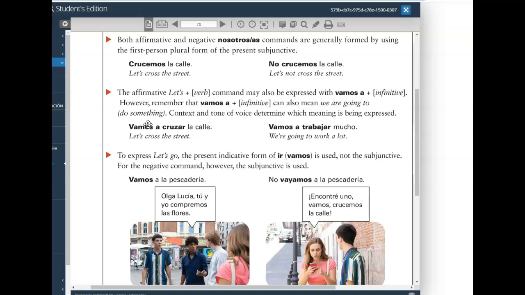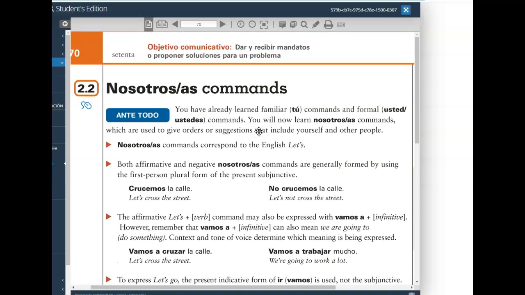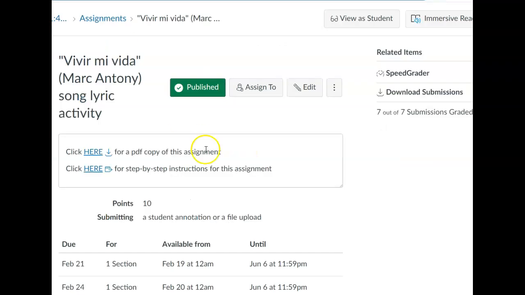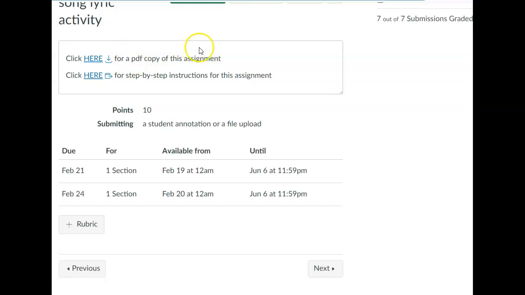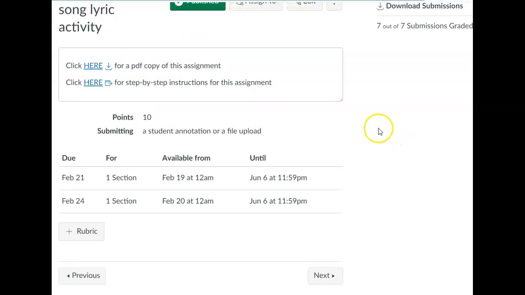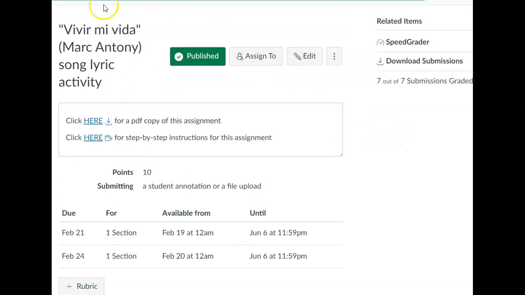So for Activity 2, instead of using the ir a infinitive construction, you're going to replace the examples of ir a infinitive with the first person plural in the present subjunctive, which is the Nosotros command form. This is exactly what you did for your song lyrics as well. We'll get to that in just a moment when we wrap up the warm-up.